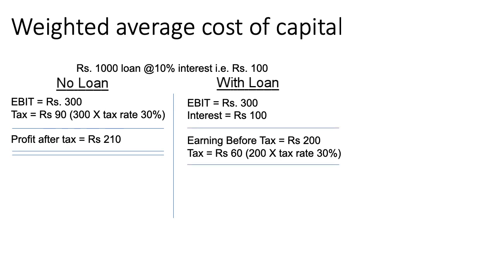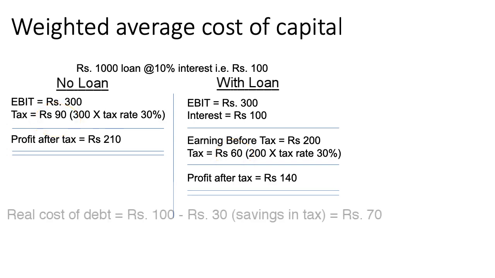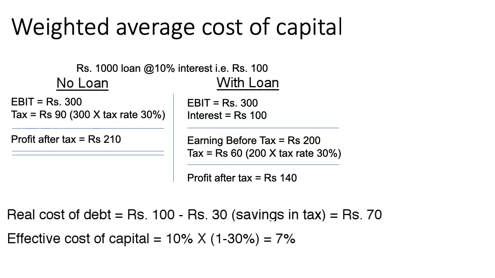That means you had to pay rupees 30 less than what you would have had to pay had your entire capital been financed by equity. So the real cost of debt is not rupees 100 but rupees 70, that is 100 minus 30, the tax saved. Hence your effective cost of debt is 10% multiplied by 1 minus 30%, the TM, the marginal tax rate, which is 7%. That is rupees 70, as we saw in this example.